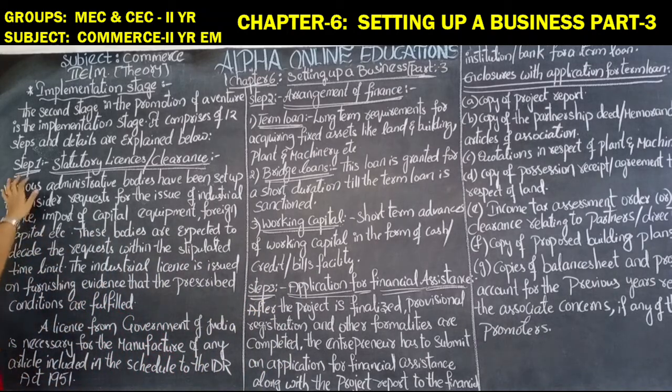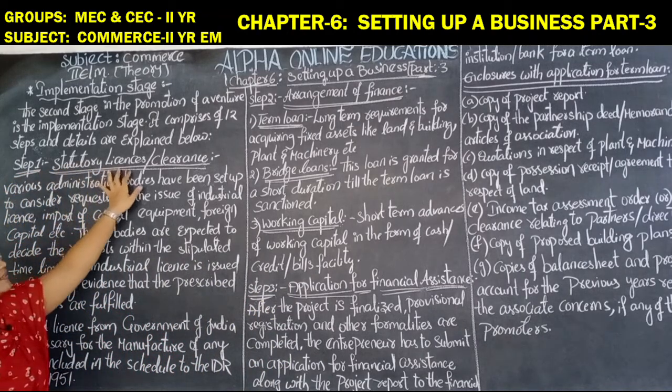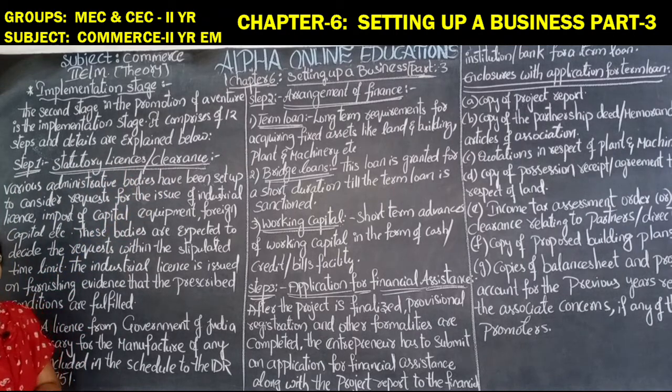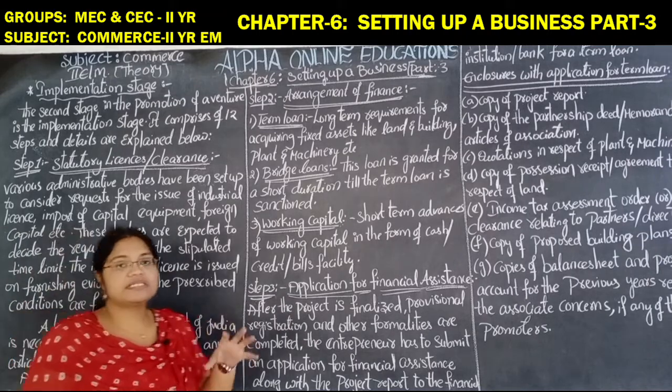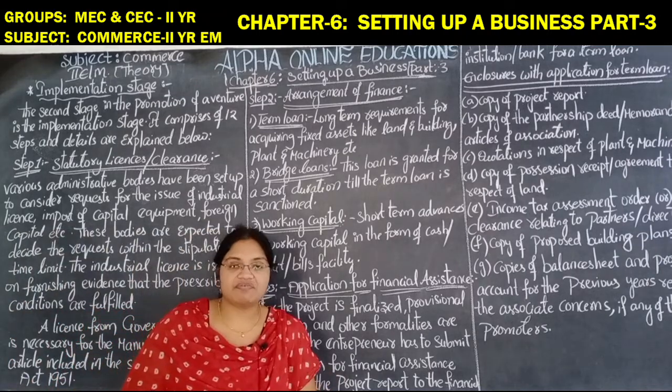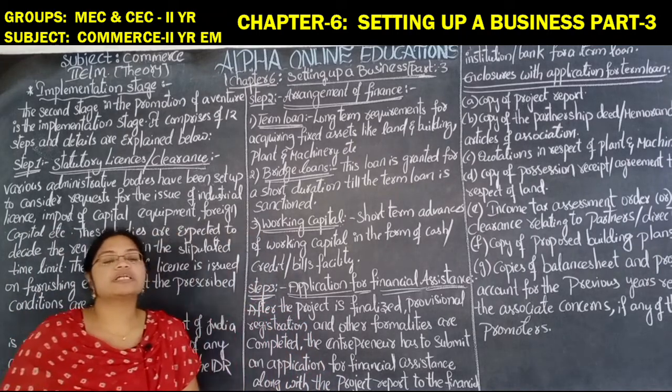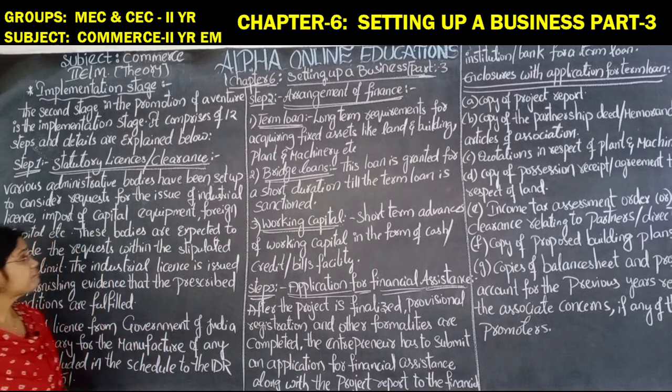So here step 1, statutory license or clearance. Statutory license or clearance means the first license or clearance certificate we require in order to start our activities, right?